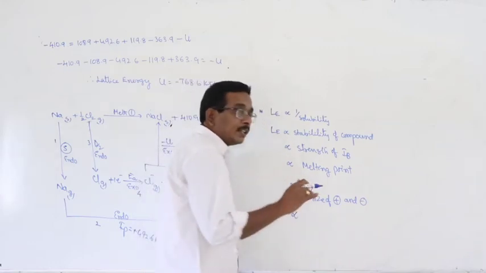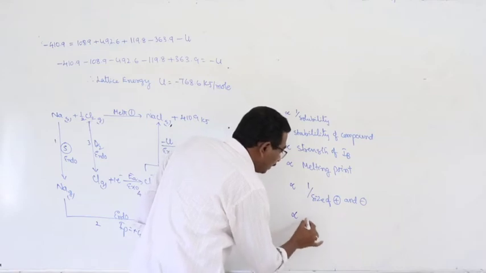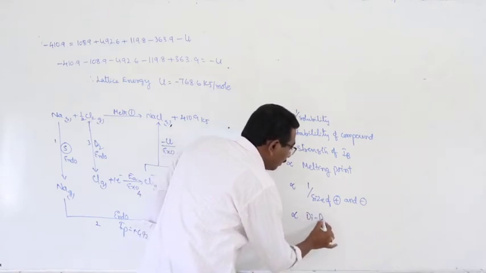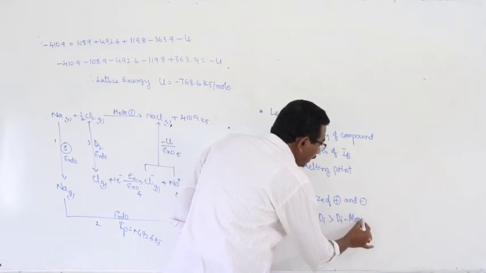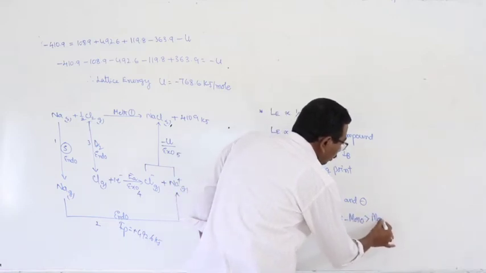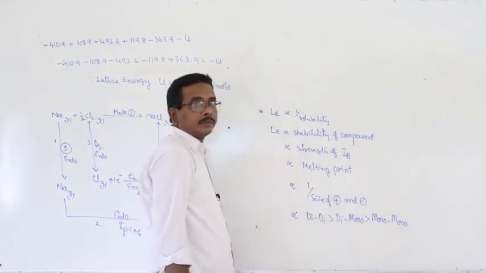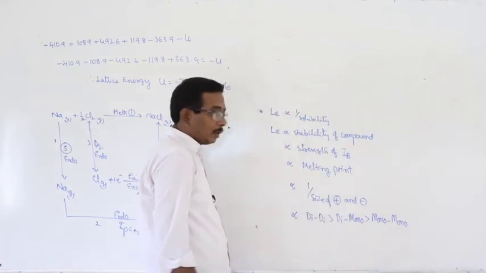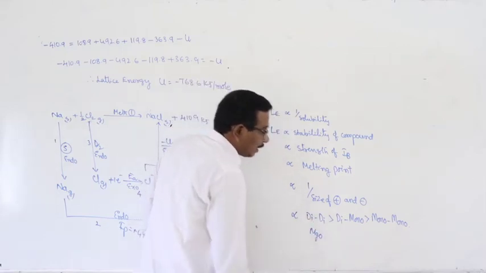What are they? Charge of the ions. What about the order? That is divalent greater, then divalent-monovalent greater, then monovalent greater. Here the first one, divalent. Example, magnesium oxide.